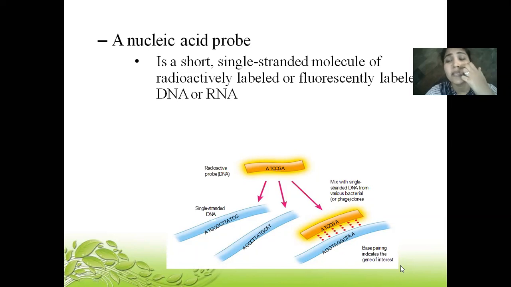So basically, if I tell you in a very simple way, I have a very long strand of DNA and I want to target one specific sequence on that DNA.